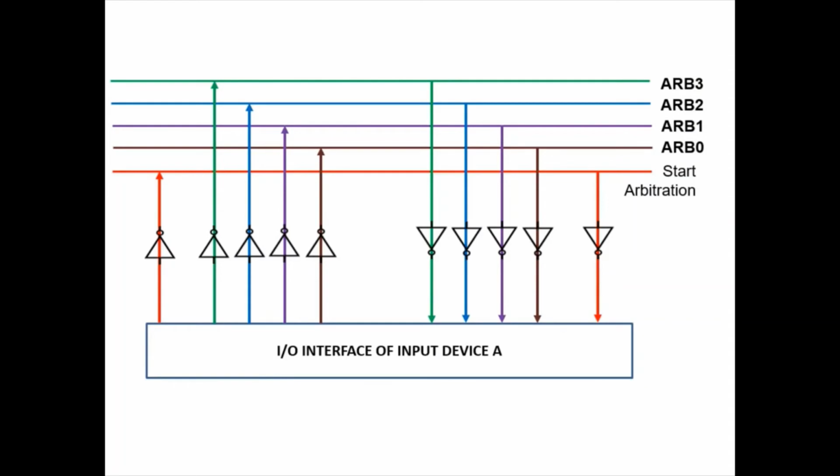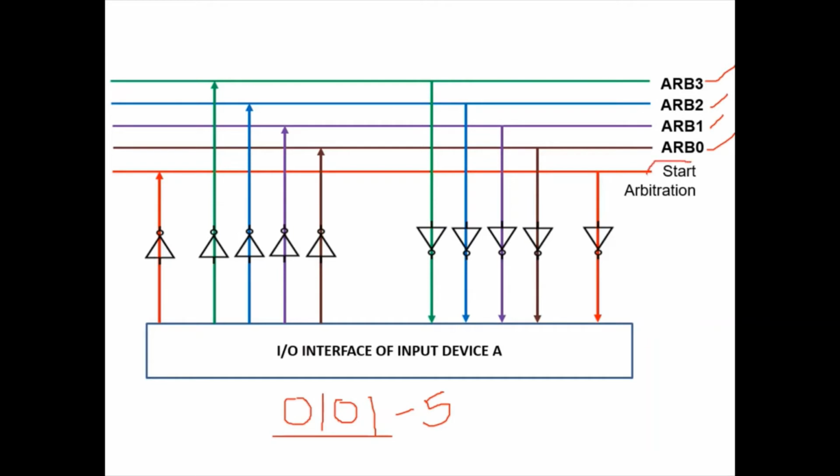So this is the detailed circuit for distributed arbitration. We can see the different signals we are using here: arbitration 3, arbitration 2, arbitration 1 and arbitration 0, 4 different lines. That means the arbitration code, and here one device is shown connected. Let us see device A, its ID is 0101. This is a 4-bit ID, which is nothing but 5 in decimal. Every device will have a 4-bit ID. That's why the arbitration line has 4 bits: arbitration 0, arbitration 1, arbitration 2 and arbitration 3. These are the 4 lines for arbitration.